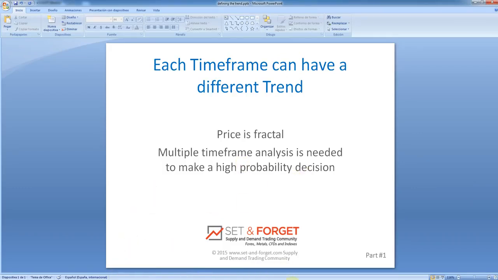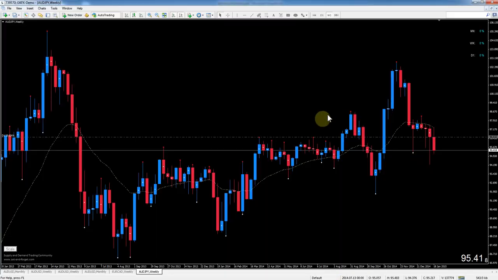Okay, so when we look at the chart, any time frame on any pair or any instrument, each chart can have a different trend defined by the imbalances that have been taken out and respected, or how we define the trend lines. Okay, so we will have small chapters describing each of those nuances.